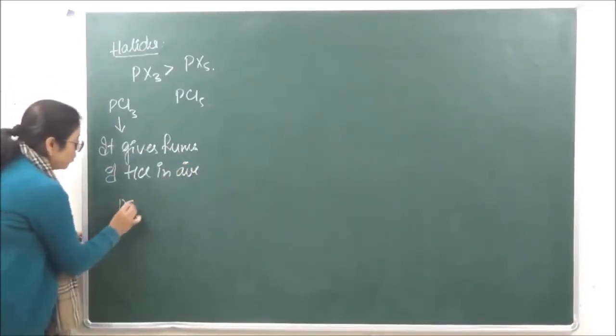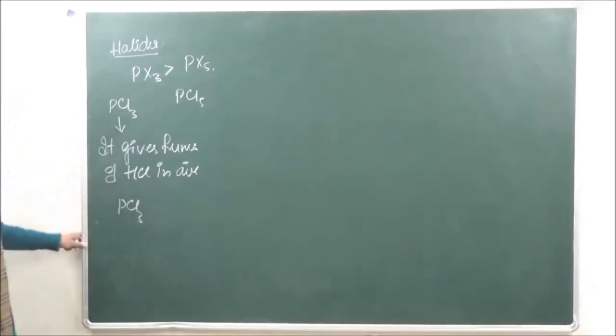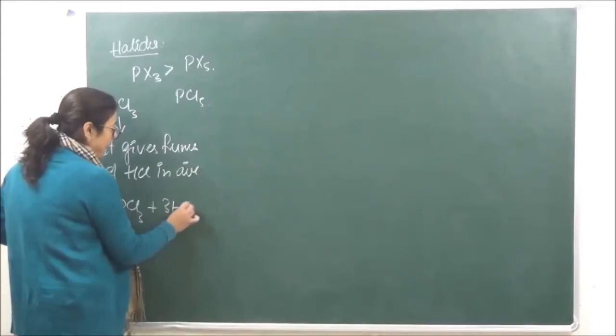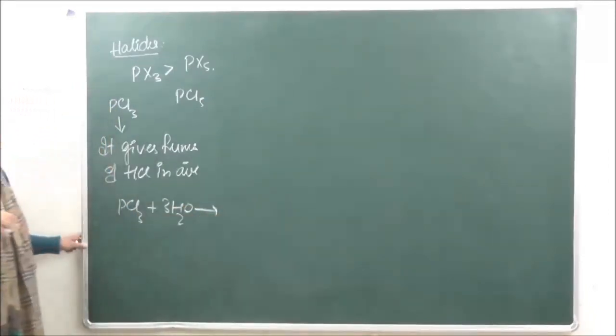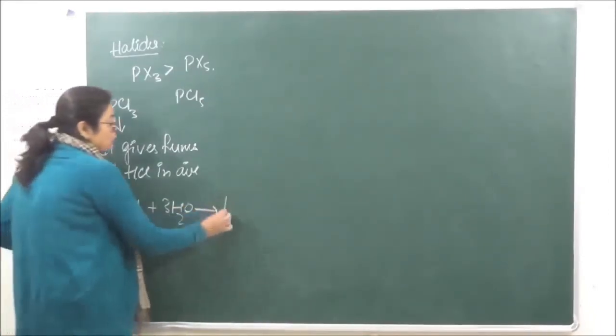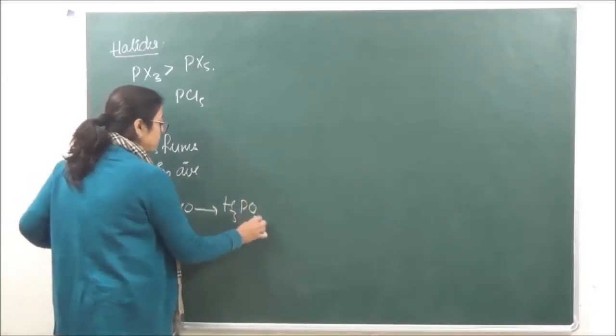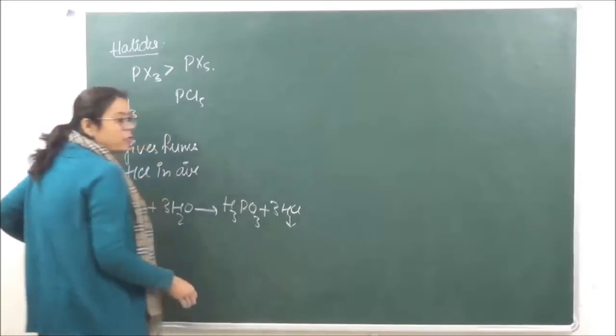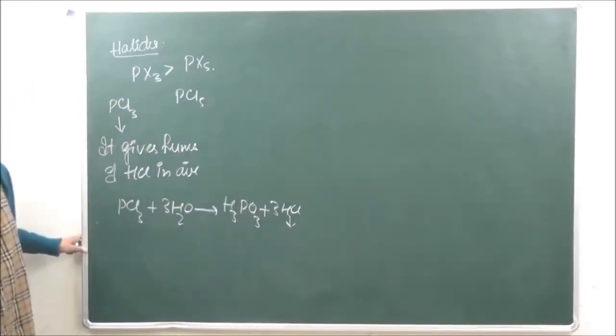So if we react PCl3 with moist air, this is going to give us H3PO3 plus 3HCl. So the dense white fumes that come out are due to the formation of HCl over here. Okay, so this is one characteristic property.